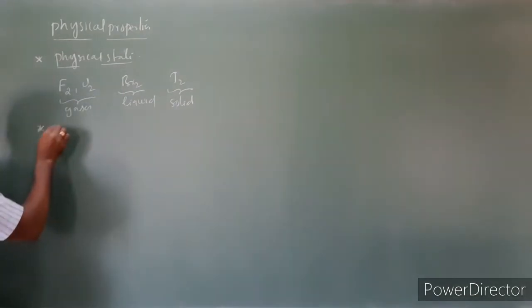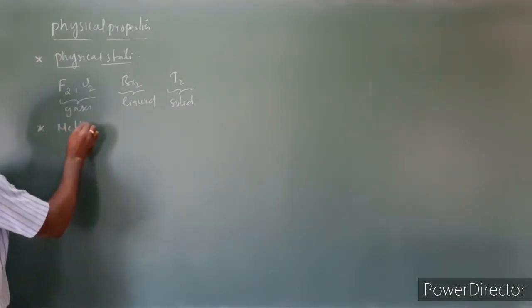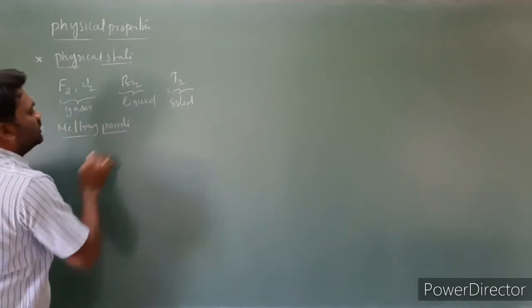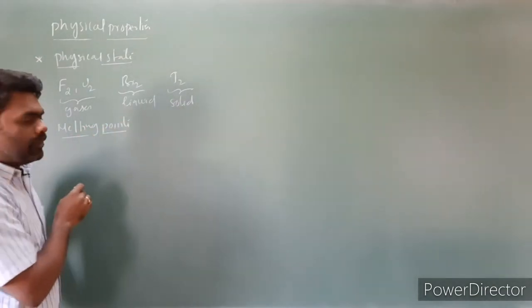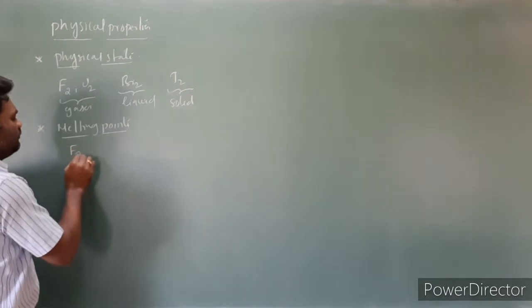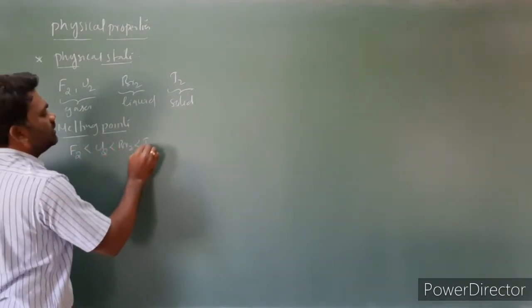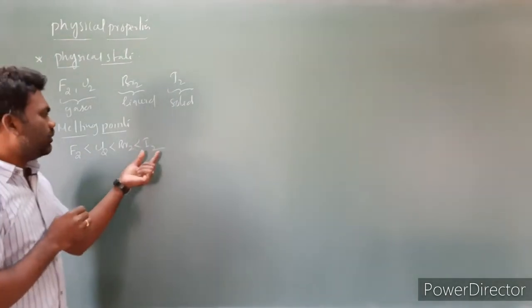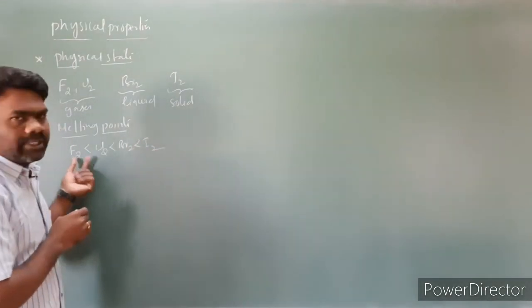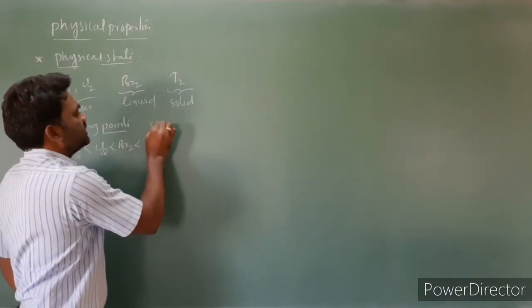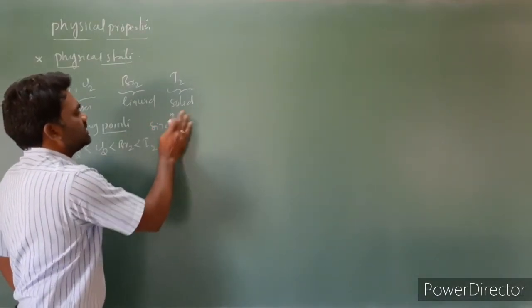Next one is melting points. While moving from top to bottom, melting points increase. The order we can expect is fluorine is less than chlorine, less than bromine, less than iodine. So the iodine melting point is greater than that of the remaining elements. Melting points mainly depend upon the size.